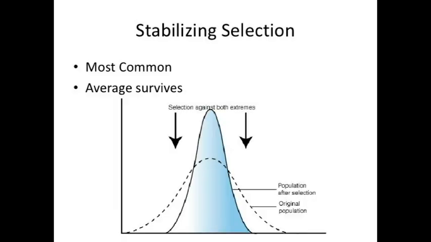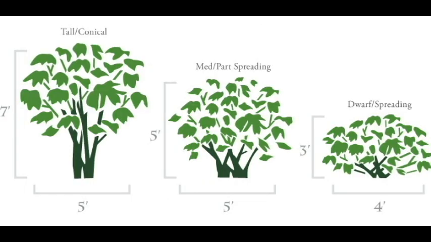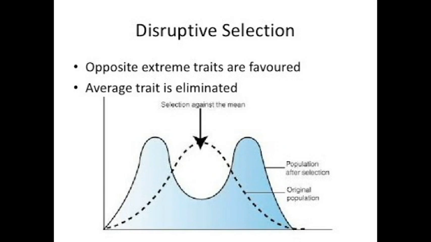Now let's talk about stabilizing selection. Stabilizing selection is when a non-extreme trait is favored instead of one of the 2 extreme traits. An example of this is plant height. In a population of plants, a plant that is short is more likely to not receive enough sunlight than a plant that is taller, but the plant that is taller is still more likely to receive more wind damage. And because of this, the result is an increase of medium height plants and a decrease in tall and short plants.